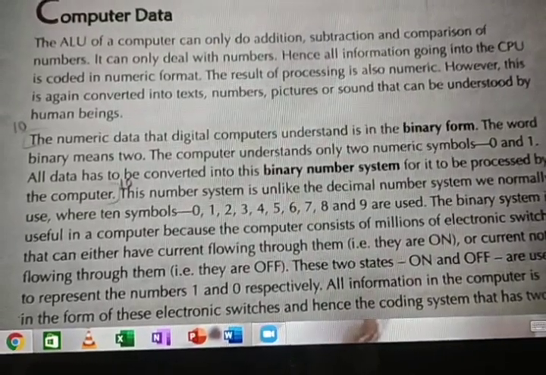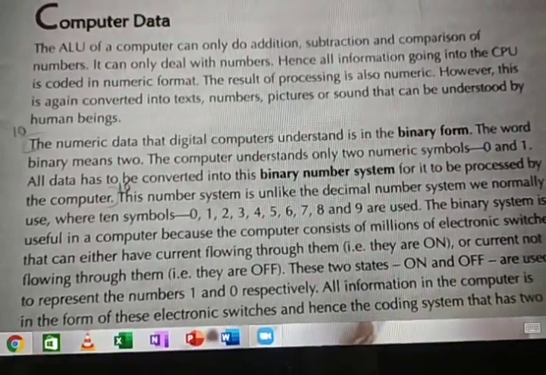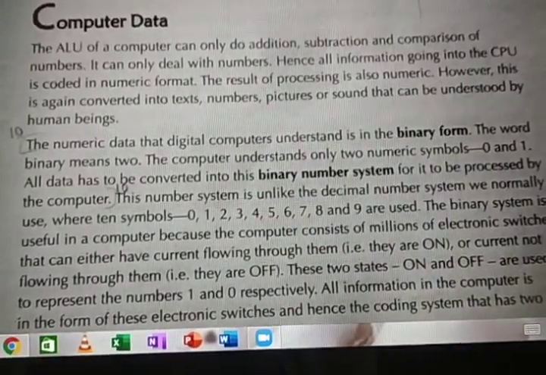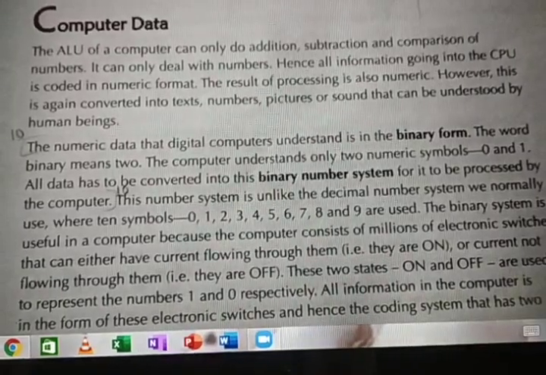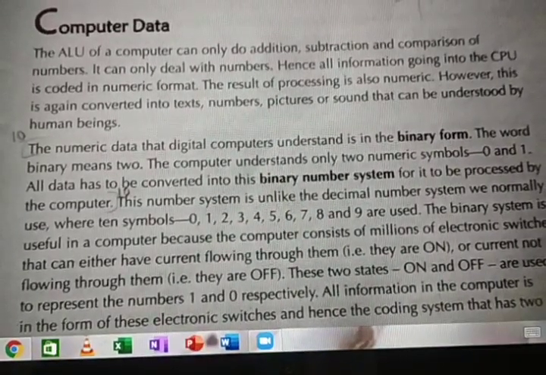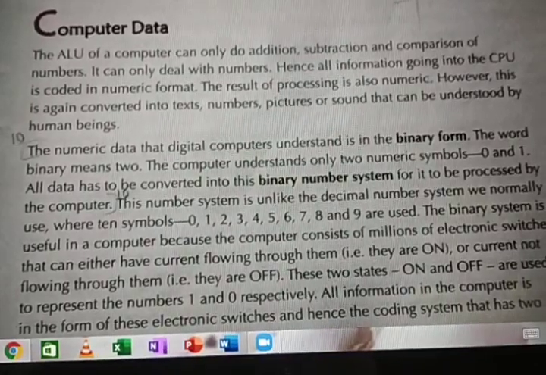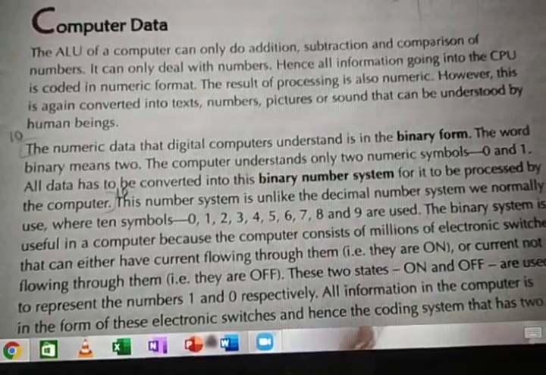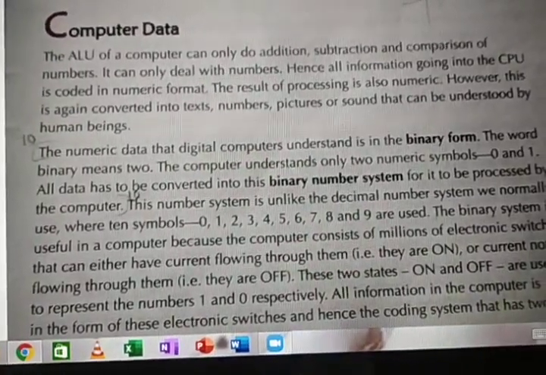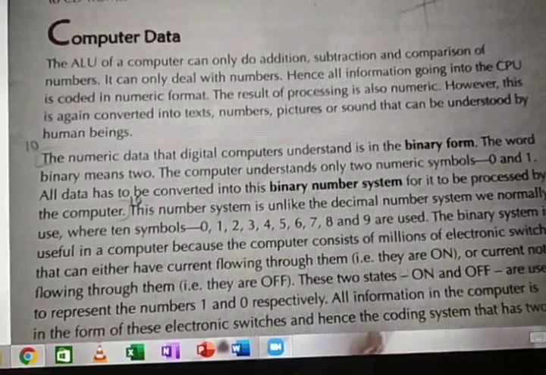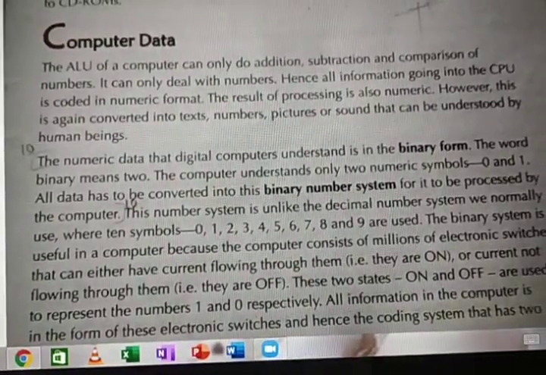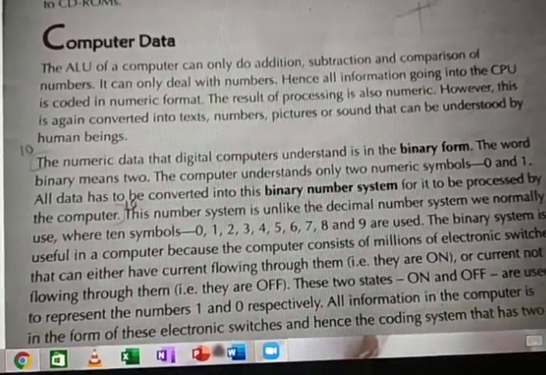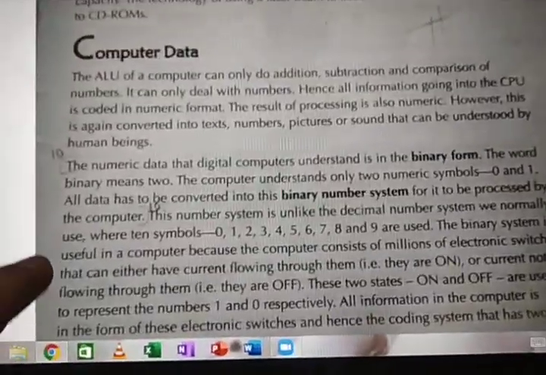This number system is unlike the decimal number system we normally use in our daily life, like 0, 1, 2, 3, 4, 5, 6, 7, 8, 9. The binary system is useful in the computer because the computer consists of millions of electronic switches. The computer doesn't know the 0 to 9 numbers we use now. It knows only 0 and 1, which means 0 is off and 1 is on. I will explain how.